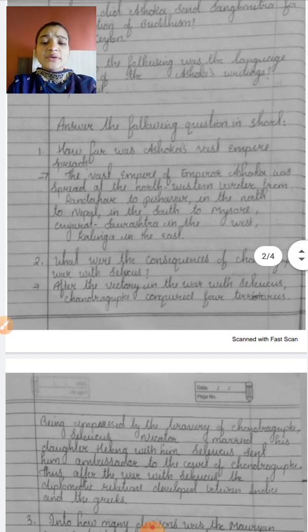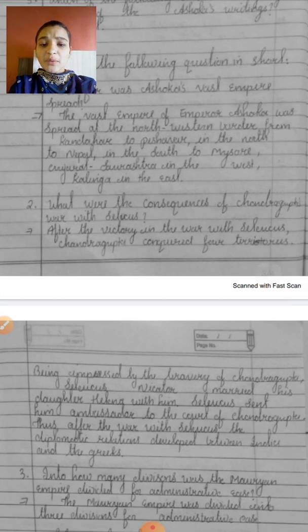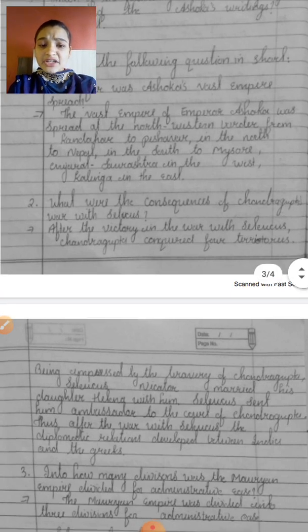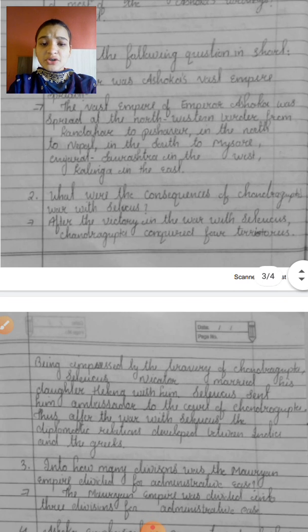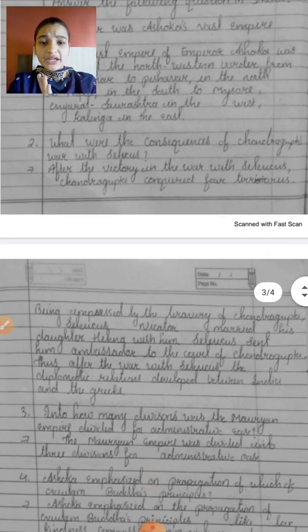Now, second, what were the consequences of Chandragupta's war with Seleucus? After the victory in the war with Seleucus, Chandragupta conquered four territories.